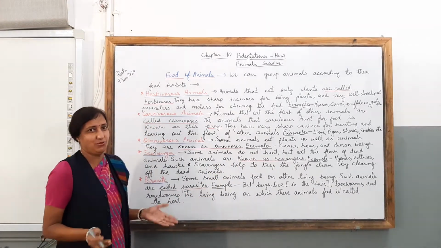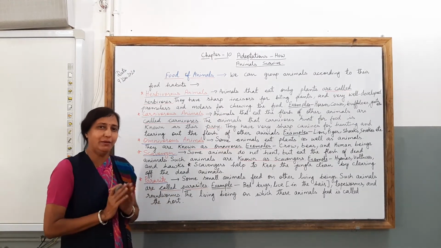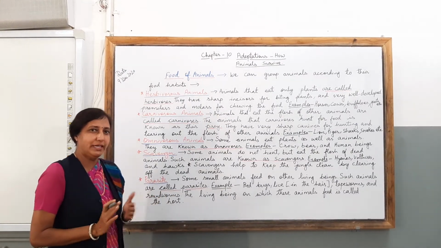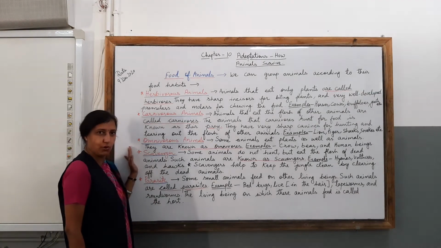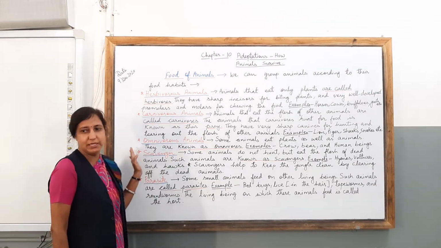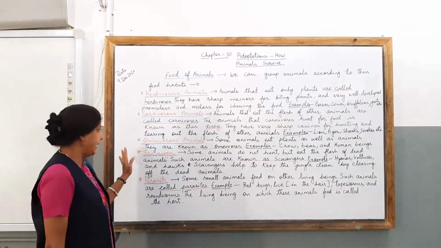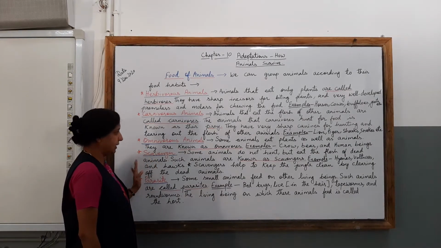We humans, not all, but some of them are eating both. Some are eating both. Clear, children? So these type of animals are called omnivorous animals. Clear, children? Next, we talk about the scavengers.